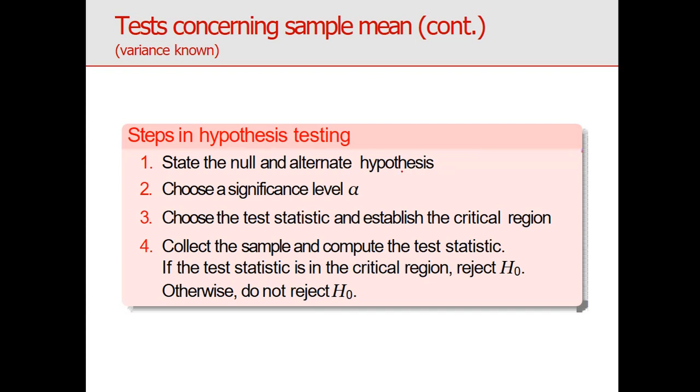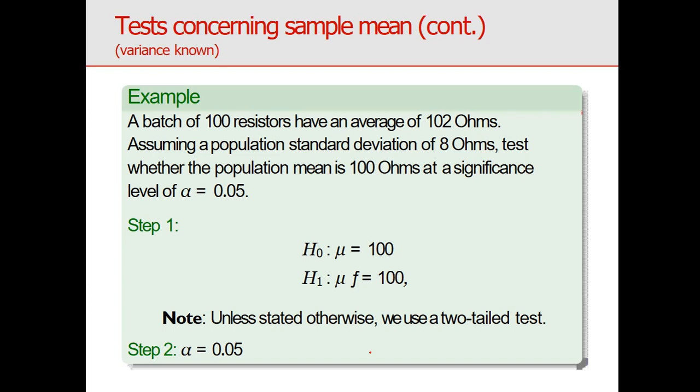This is important. What are the steps in hypothesis testing? First, formulate the null hypothesis and the alternative hypothesis. Then choose the significance level, either 0.05, 0.01 or 0.10. Choose the test statistic and establish the critical region; the critical region plays a vital role. Then collect the samples and compute the test statistic. If the test statistic falls in the critical region, reject H naught; otherwise we do not reject. This is the conclusion.